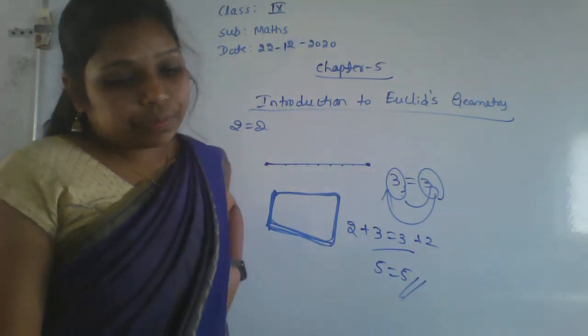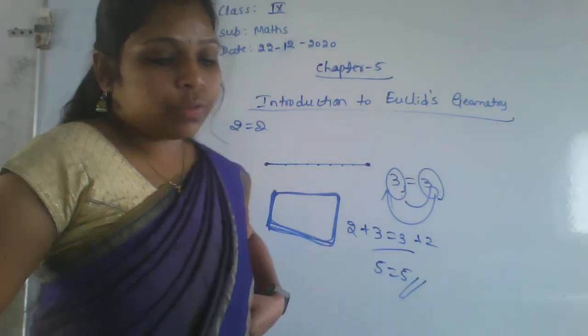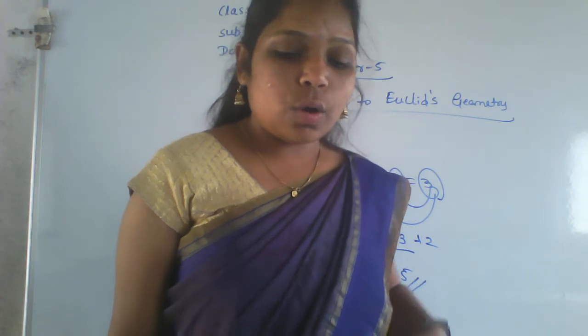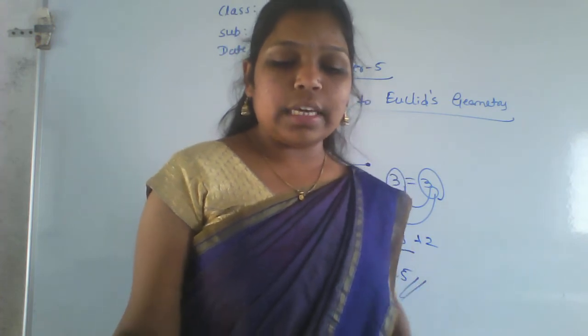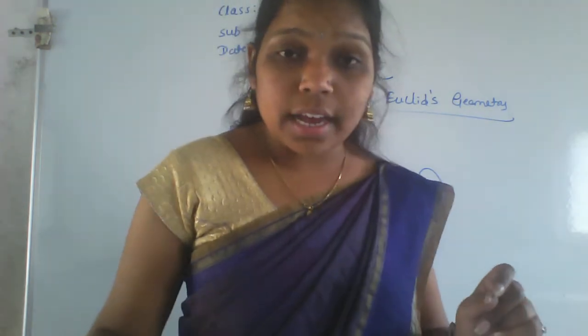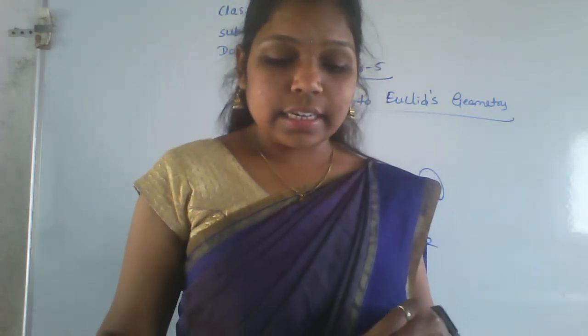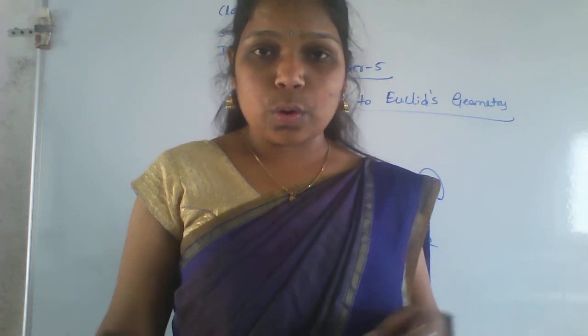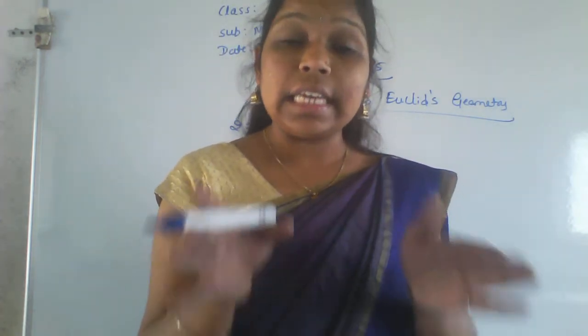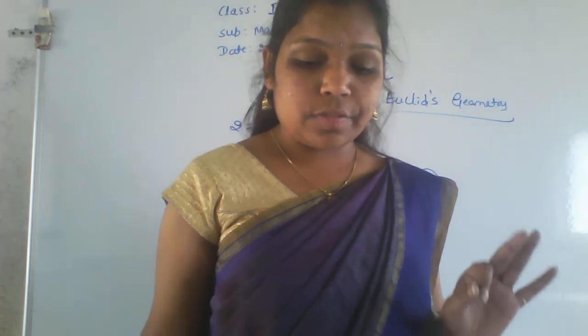Next, fourth one. What is the fourth one here? The things which coincide with one another are equal to one another. Coincide means both are the same, so both are equal. That is the meaning of that sentence.